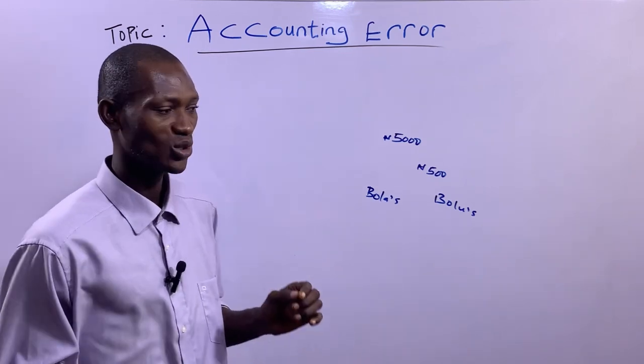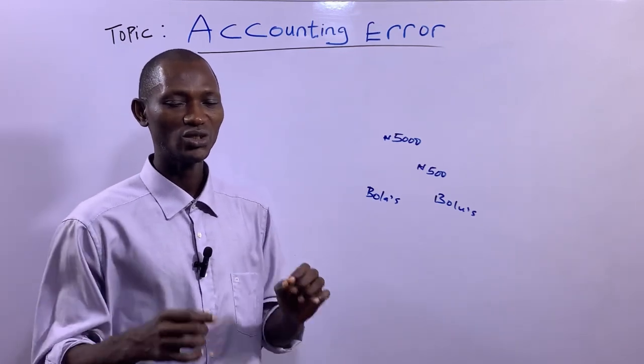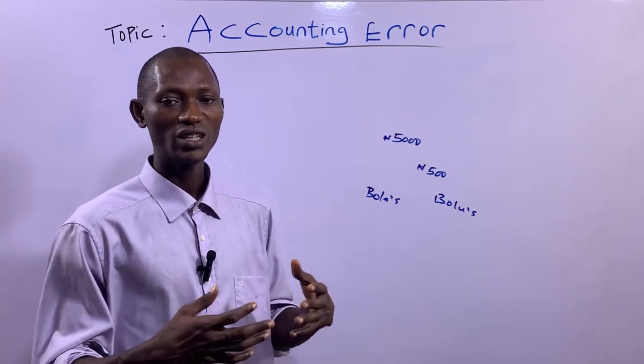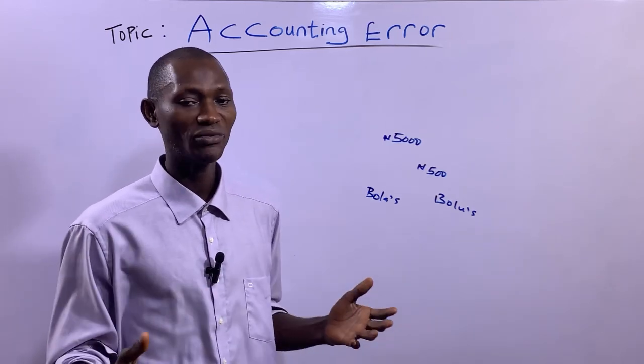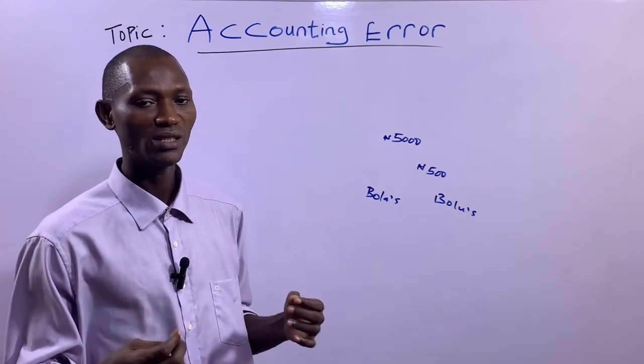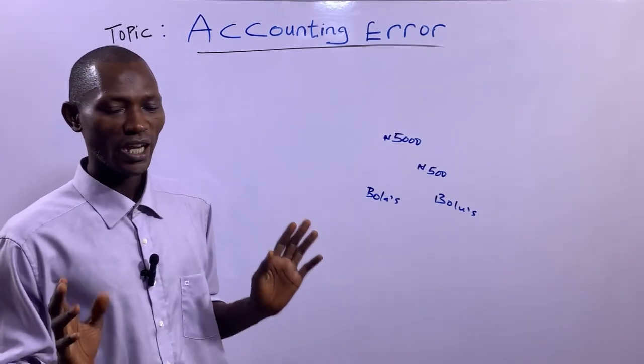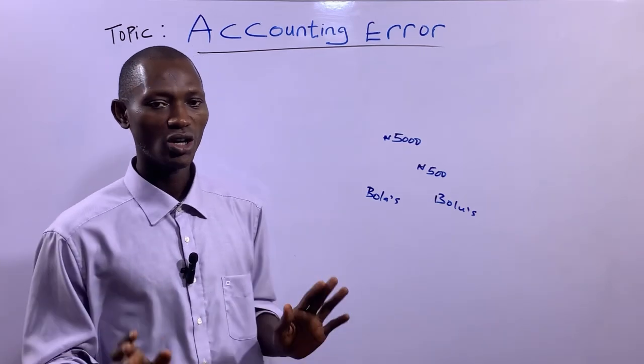So as an accountant, you must make sure that you display your professional ingenuity when it comes to keeping records or documentation of records in your business organization. So error can be intentional or unintentional.